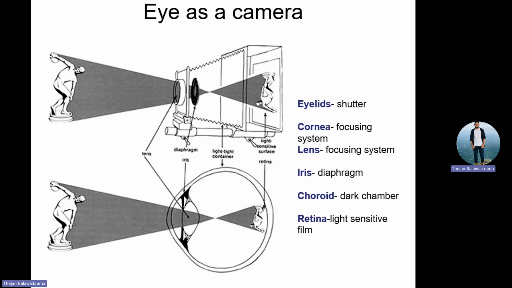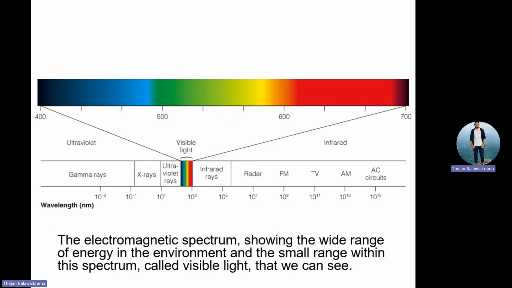How can it be made better, and how can it be made worse? Then what are the limitations, how the lens is working, how the iris, choroid and retina are working. Up to that is the first part of visual optics, where the image is forming.